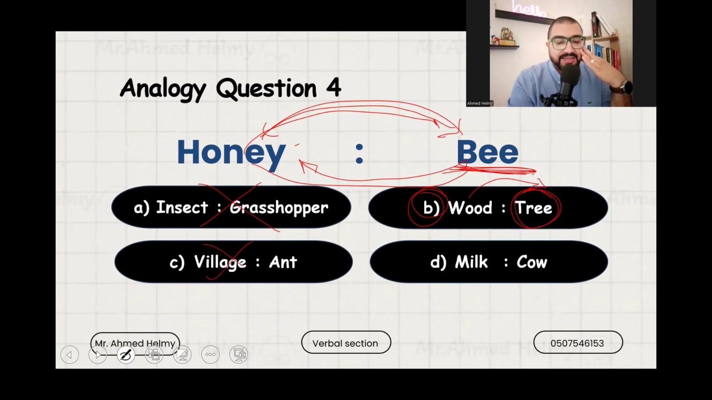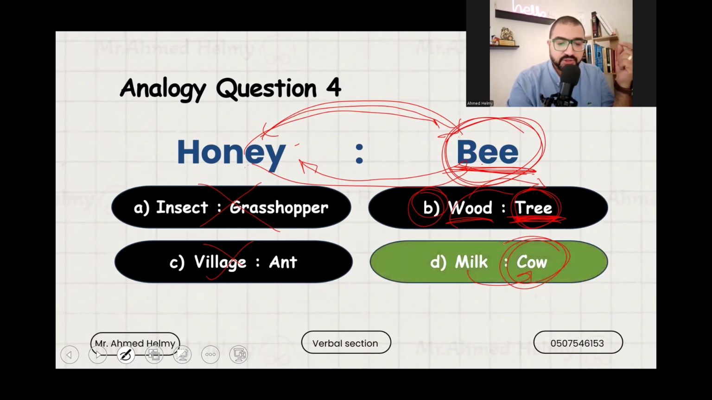Now we have milk and cow. The milk comes from a cow, like honey comes from a bee. But I have a dilemma here, because wood also comes from the tree. But sometimes the wood is manufactured, and the tree is not a breathing organism here. Bee is a living thing, cow is also a living thing. So the most accurate answer here would be milk and cow. Honey comes from bee and milk comes from cow.